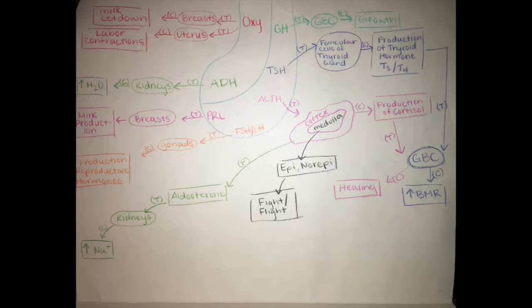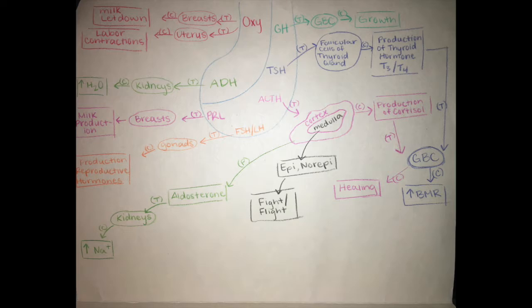Here you have an outline of the pituitary gland. Now on the left, you have oxytocin and ADH. And it shows that with oxytocin, it targets the breast, which causes milk letdown, and then the uterus causes labor contractions. As for ADH, it gives you a simplified overview that it targets the kidneys and raises H2O intake. Now, for growth hormone, as we discussed earlier, it targets general body cells and causes growth in bone and muscle.